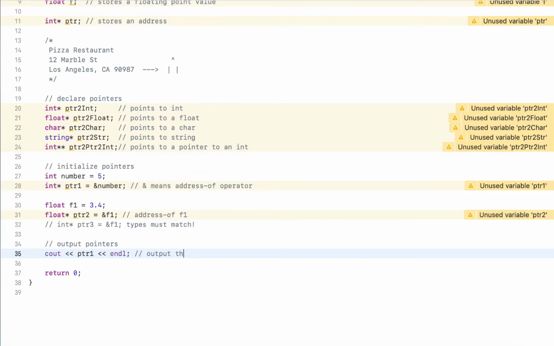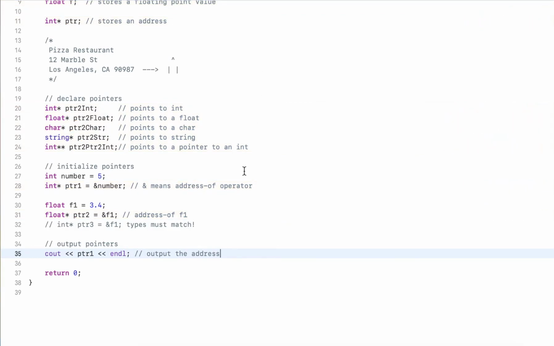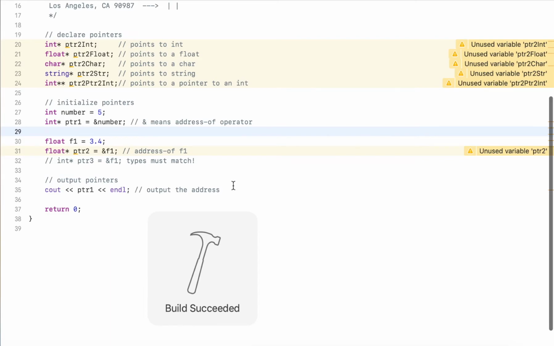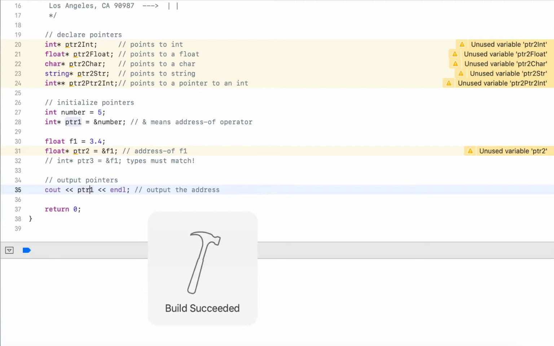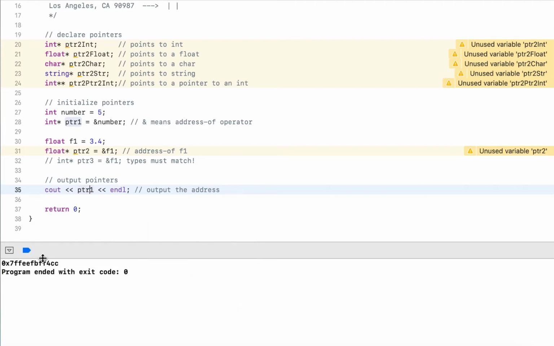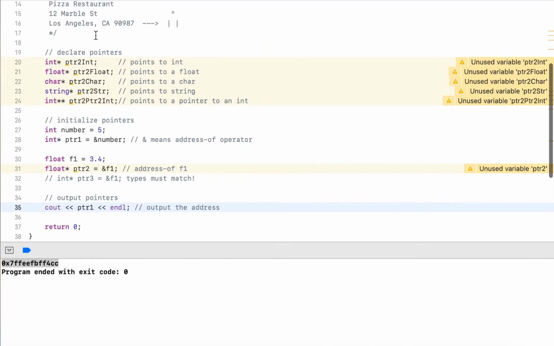This will output the address. So let's see if I can run this. And when I run this, this should output the address. There it was. Okay, so here we see the address. If I go back up here, this is the address of where number is stored. Now we can also, like I mentioned, not just output the address, but we can go to that address and then output the value that is stored.